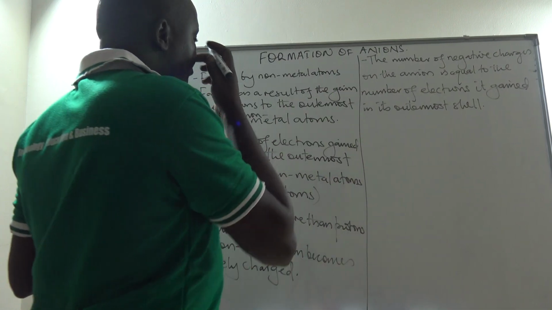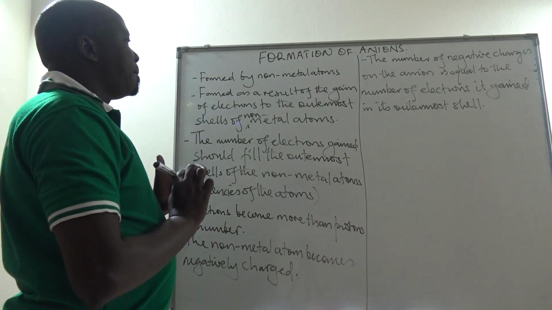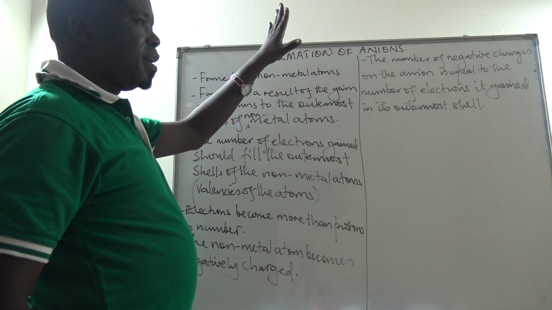So these are some simple facts about formation of anions.